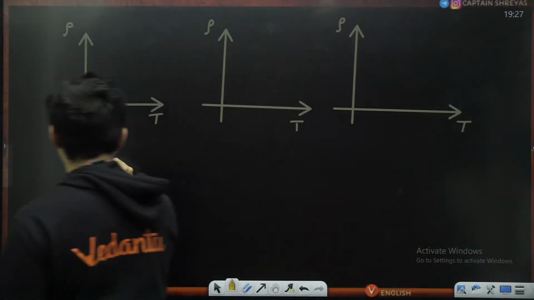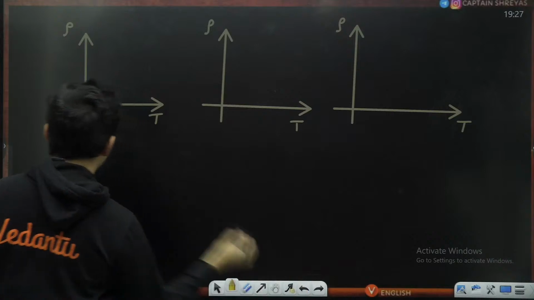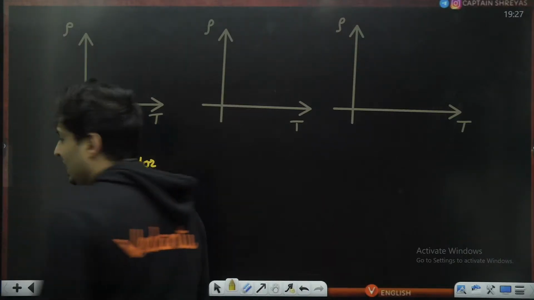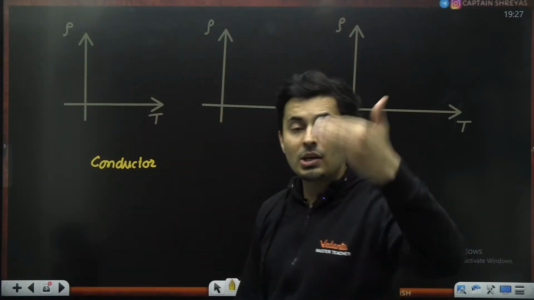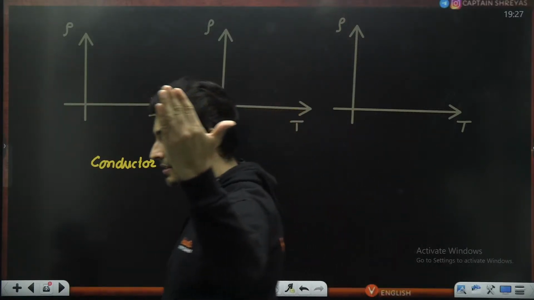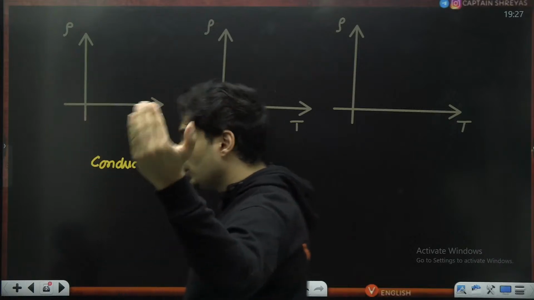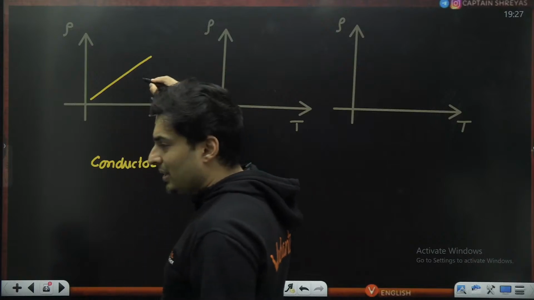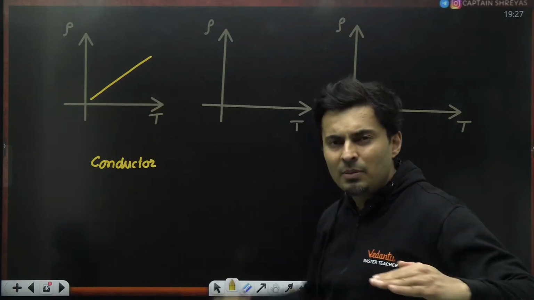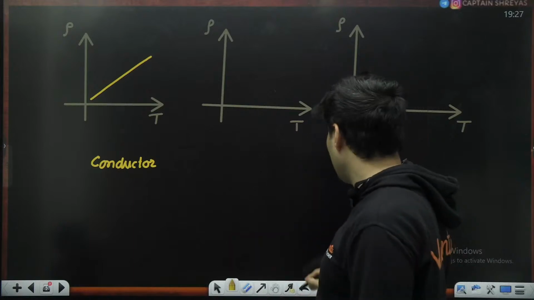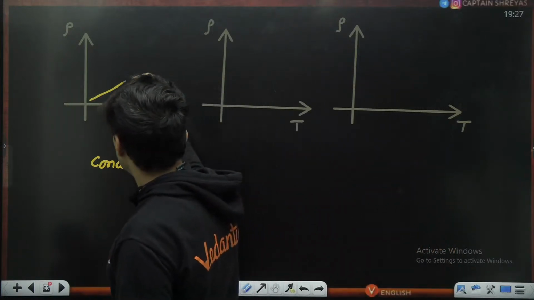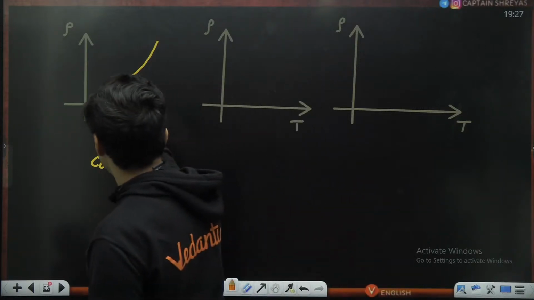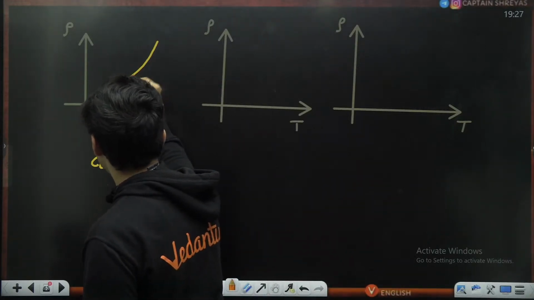First we start with how it looks for a normal conductor. For a normal conductor, when you increase the temperature, the resistivity will increase. So you should see a straight line. But the problem is, after some time, it might not exactly be straight. It will start curving. Usually that graph slowly starts curving like this. But for a small region over here, it is a straight line.